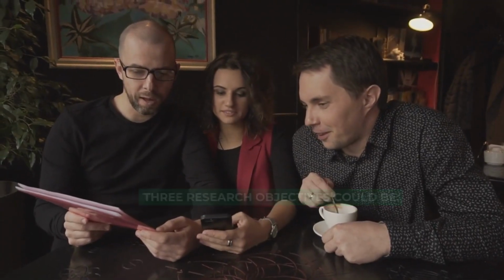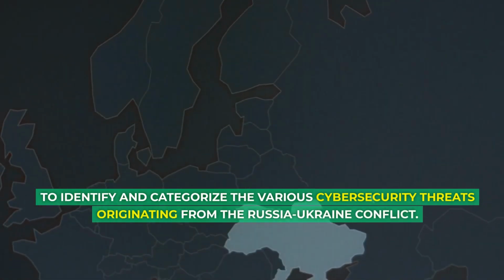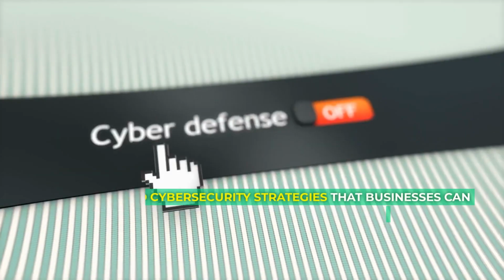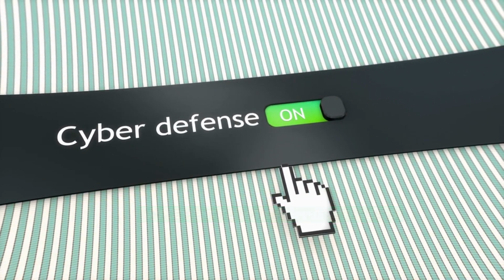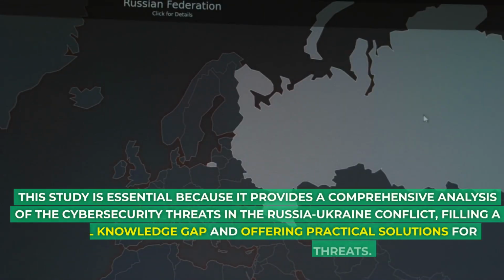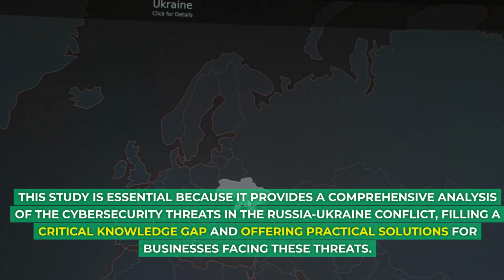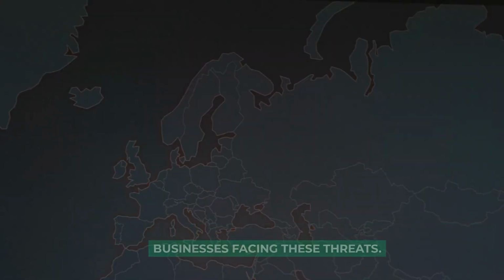Research objectives. 3 research objectives could be: to identify and categorize the various cybersecurity threats originating from the Russia-Ukraine conflict; to assess the impact of these threats on global businesses; to recommend cybersecurity strategies that businesses can implement to mitigate these threats. Research rationale. This study is essential because it provides a comprehensive analysis of the cybersecurity threats in the Russia-Ukraine conflict, filling a critical knowledge gap and offering practical solutions for businesses facing these threats.